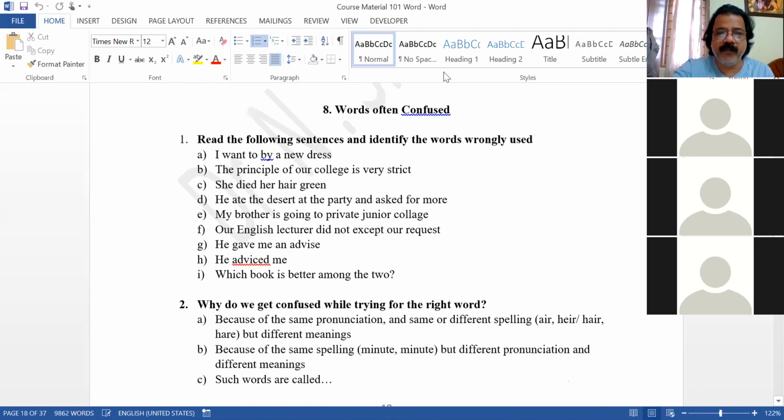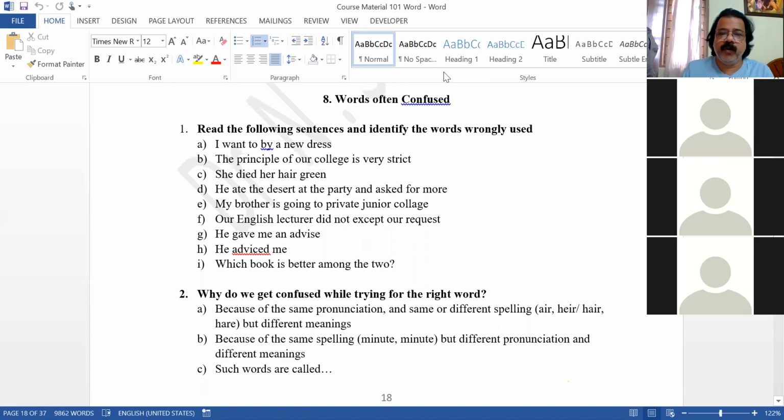And now, words often confused. In this, I told you about homonyms, homophones. What are the other words? Homographs, various things. You need not remember all those titles, but you just have to be able to recognize the words. Sometimes the same spelling is there, but different meanings are there. Sometimes spelling is different, meanings are also different. I mean, sometimes only pronunciation is same, but the spelling is different. That is how you have various words, and hence we get confused.